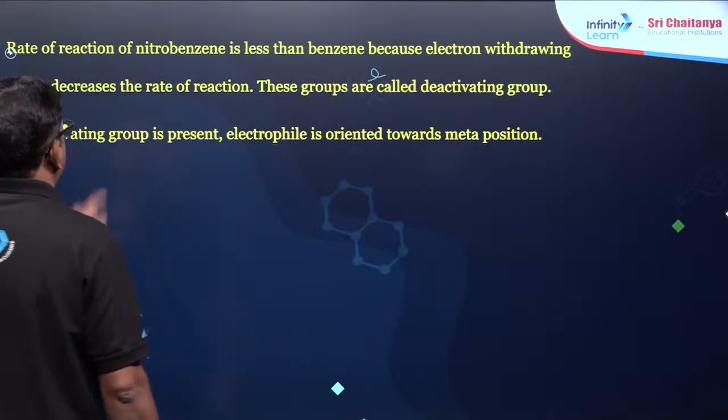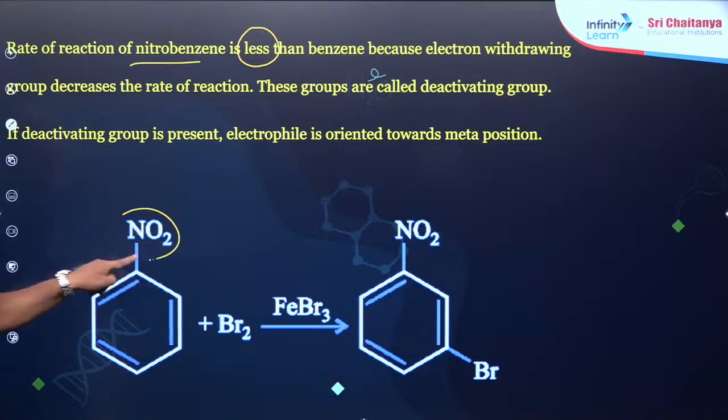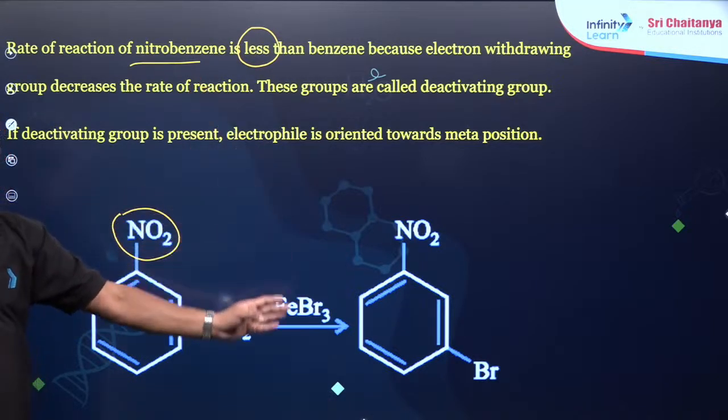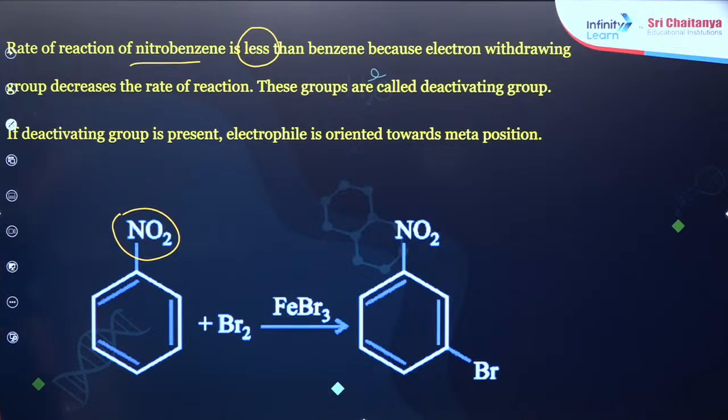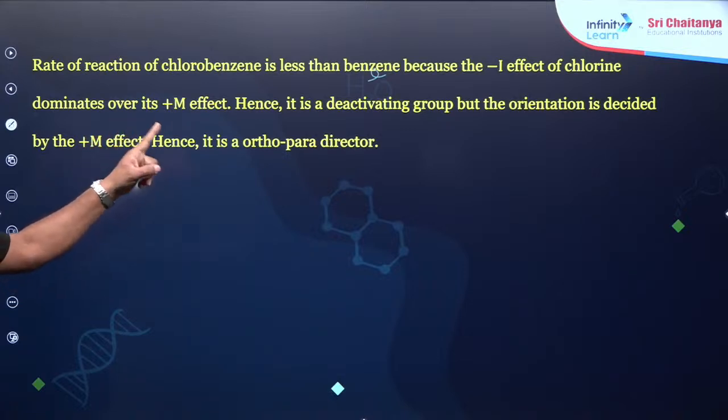And the rate of reaction of nitrobenzene is less now. How is it less? Because it is deactivating, so the reaction rate is going to be less than this. Understand? Right? And the rate of reaction of chlorobenzene is less than that of benzene because of the minus I effect.